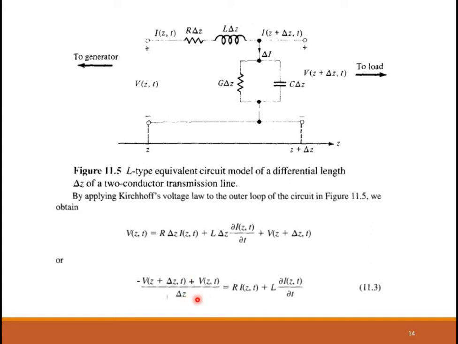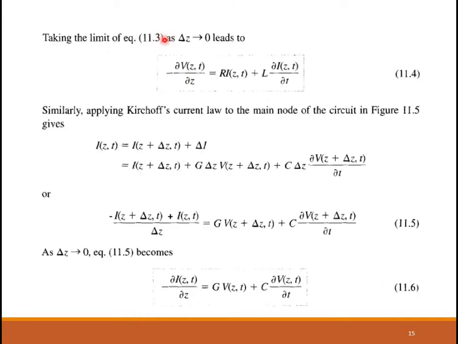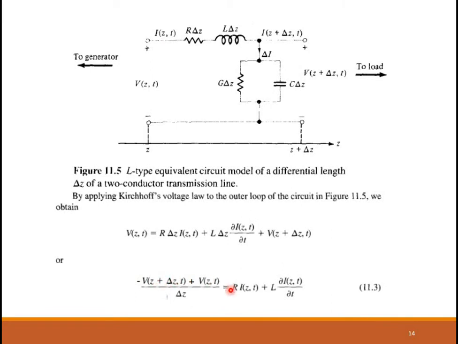Now, what we can do here, as Δz tends to 0, is that this portion on the left hand side can actually be written as the partial derivative, ∂V(z,t)/∂z. How can you write it that way? What is the numerator over here? Supposing I take this minus outside, it is the same as writing V(z+Δz,t) minus V(z,t).